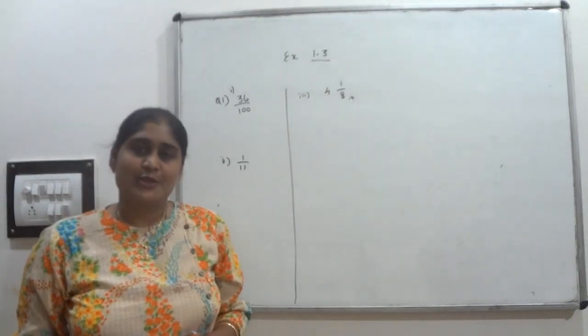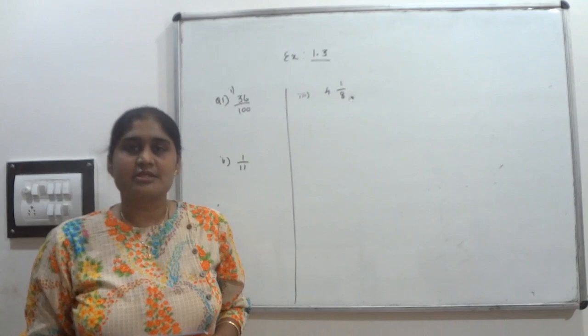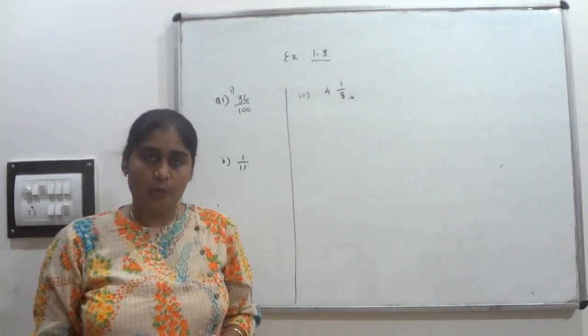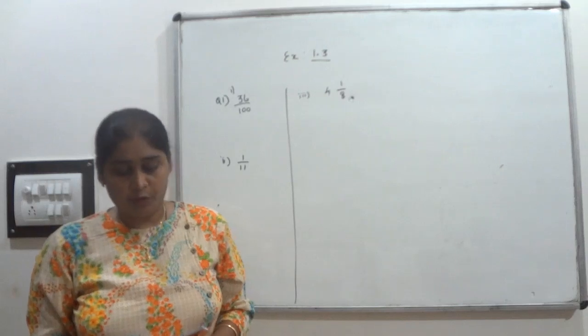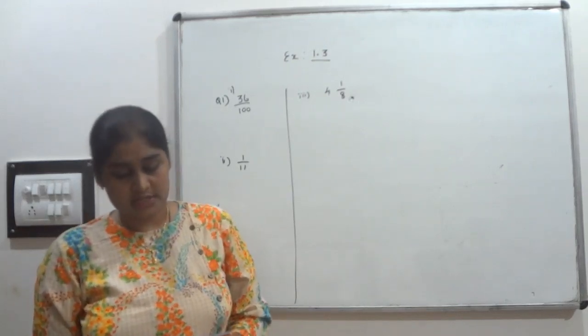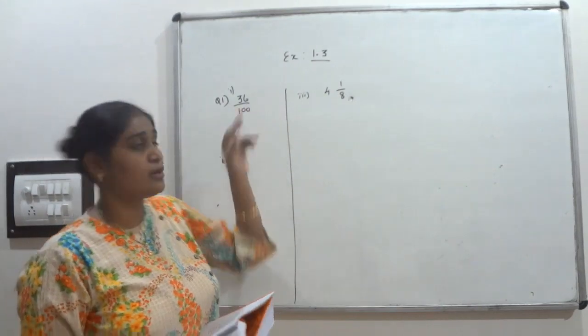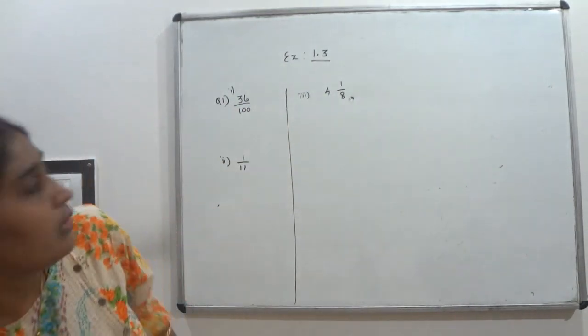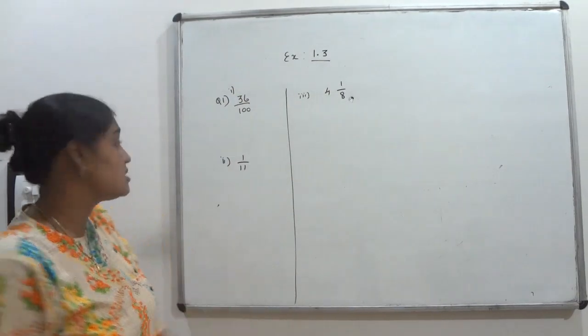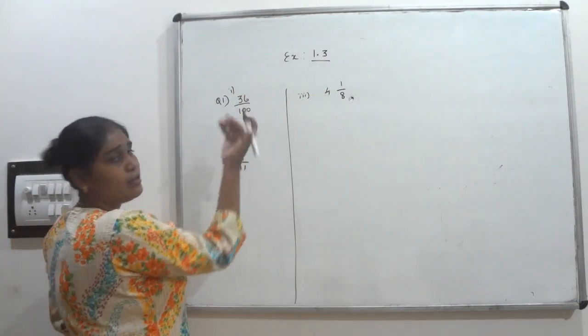Good morning dear students. Today we are going to discuss exercise 1.3. Question number 1. Write the following in decimal form and say what kind of decimal expansion each has. The first one, 36 upon 100. Here I have to find out the decimal expansion as well as tell which kind it is. So write 36 upon 100.